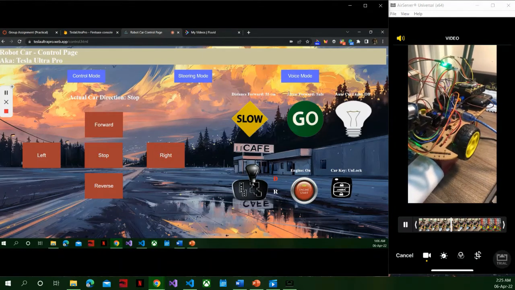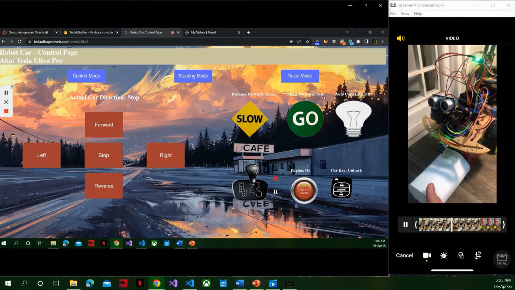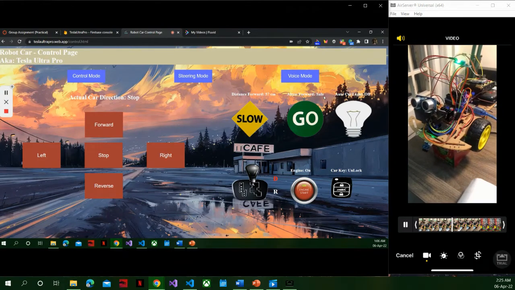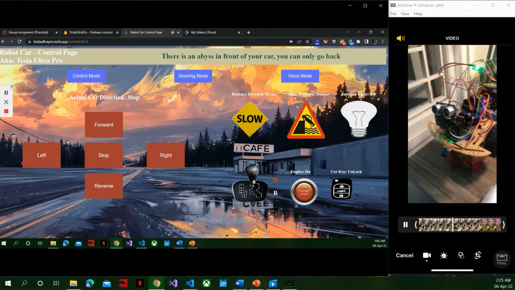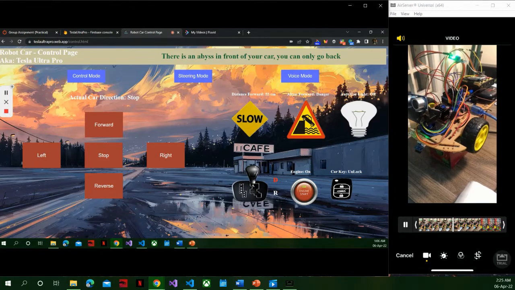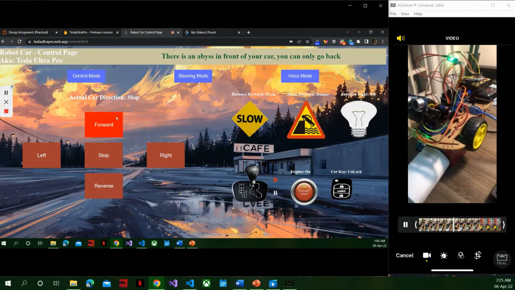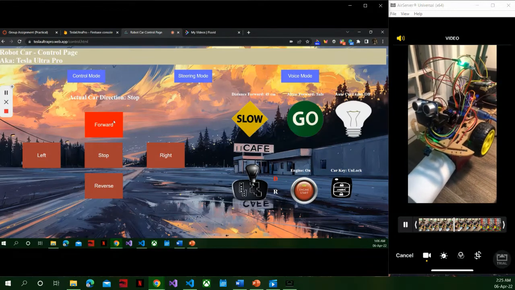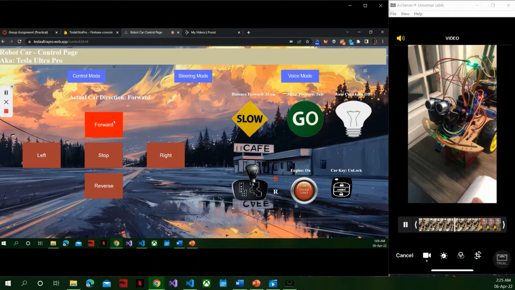So what is this forward? So when I remove the paper, it recognizes that in front the car has an abyss, so then the car will stop. Now I can try for you. Go forward, and I remove the paper.